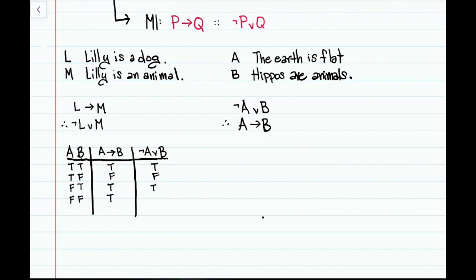It'll be true here. And because A is false, not A is true, and so the disjunction not A or B will be true. So these two sentences, if A then B, and not A or B, are both true under the same evaluations, and therefore they're truth functionally equivalent.